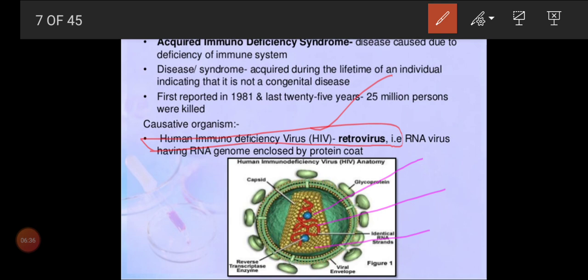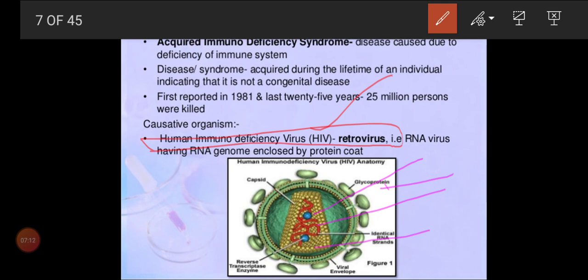And again, this protein, this capsid, is covered by one more protein coat, one more protein layer, that we can call glycoprotein. Is that clear? Now RNA is there. It is covered by a protein called capsid. A single unit of capsid is called a capsomere. And again the capsid is covered by one more layer, which is also protein. In that protein we can see small spike-like structures that we call glycoprotein. Is that clear? So that's the structure of an RNA virus, that is HIV.